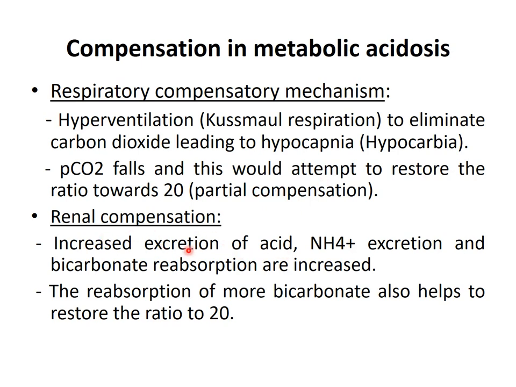What happens in the renal compensation? As acid is increased and bicarbonate is decreased, the kidney will try to increase excretion of H plus, also as ammonium ion, and it will increase bicarbonate reabsorption. This reabsorption of bicarbonate helps to restore the ratio of bicarbonate to carbonic acid to 20. So pH comes to normal.